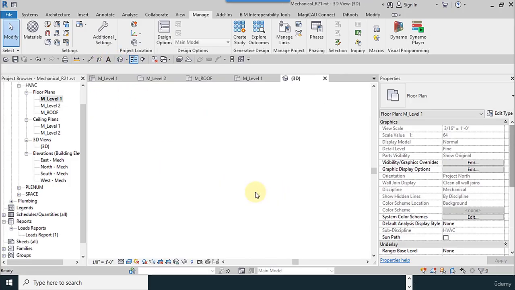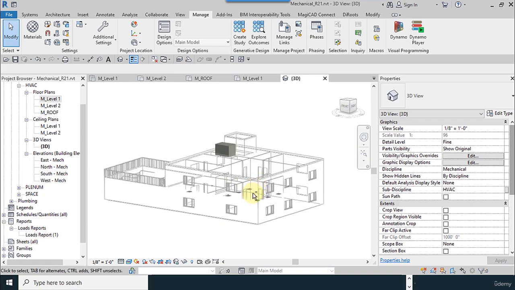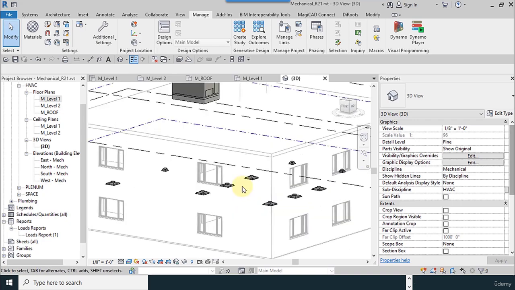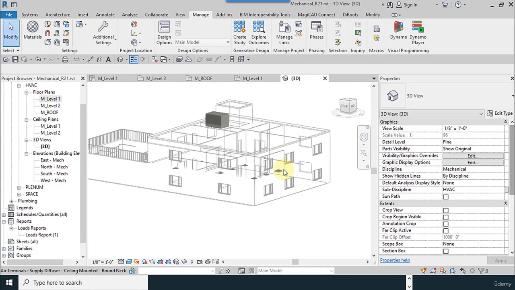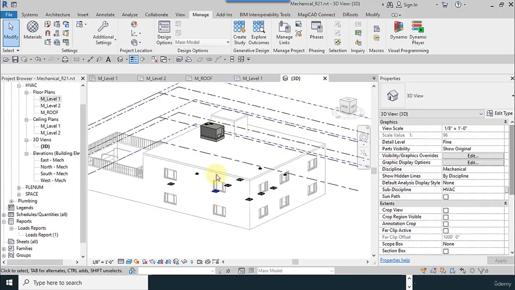I go to view 3D like this. I do it for level 1, so you try to do this for the level 2. After replacing the equipments, now it's the turn of the relation of them.